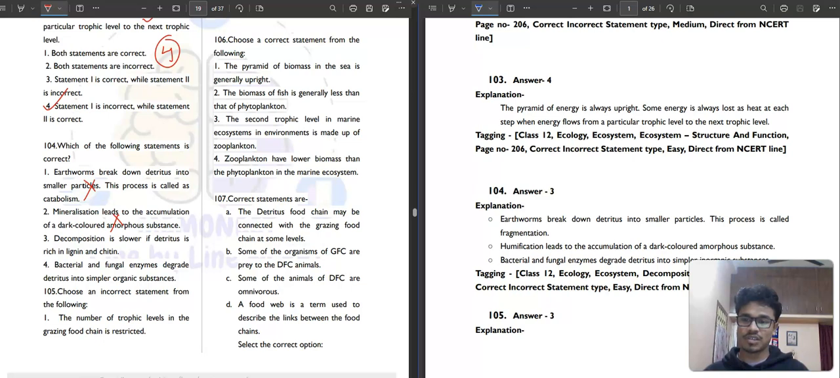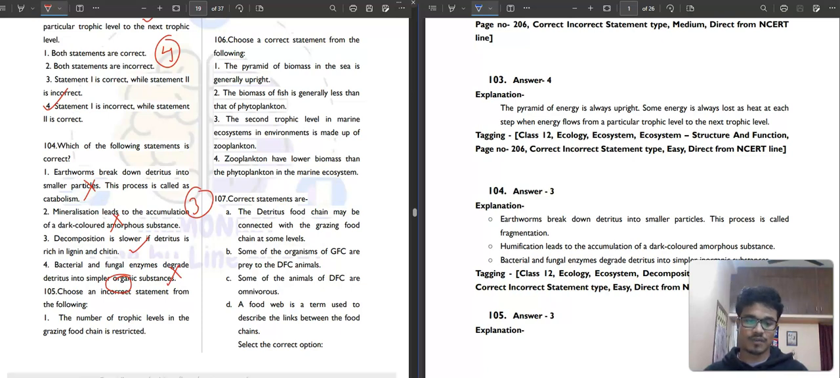Then decomposition is slower if detritus is rich in lignin and chitin. It is correct. Then bacterial and fungal enzymes degrade detritus into simpler organic substances. No, it should be simpler inorganic substances. This is also not correct. So our correct answer will be option number 3.